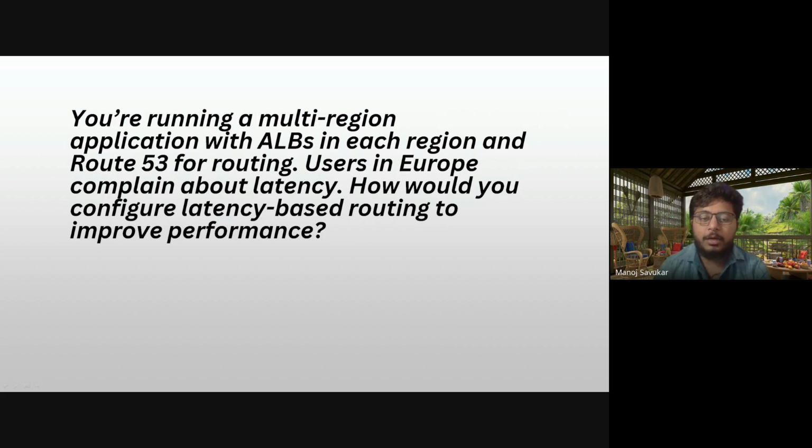But our Europe customers are complaining about latency. They are not getting a quick response from our application. We need to configure a latency-based routing technique and improve our performance. How will you achieve that with your tech stack?